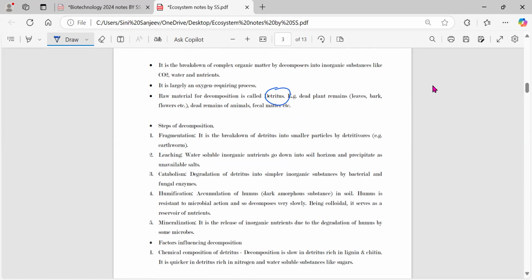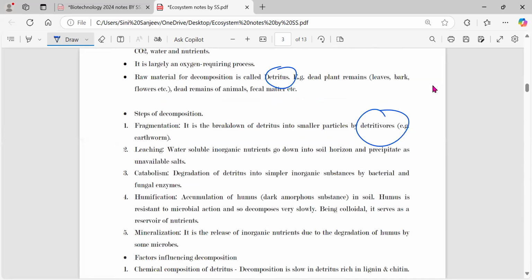Okay, so how actually does this process take place? The first thing that happens during decomposition is fragmentation. Fragmentation in simple terms is nothing but the breakdown. Okay, so whatever leaf, bark, flowers, whatever things are there, they are just broken down or converted into simple matter. By whom? By the detritivores, and the example which I have given here is the earthworm.